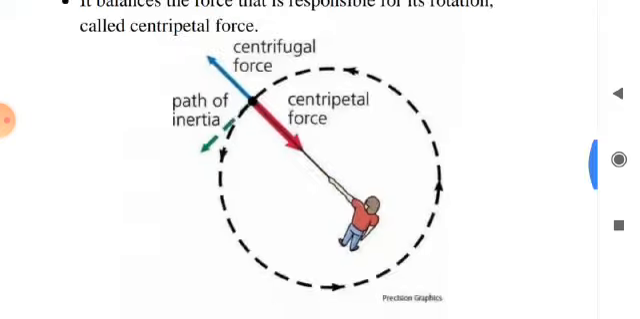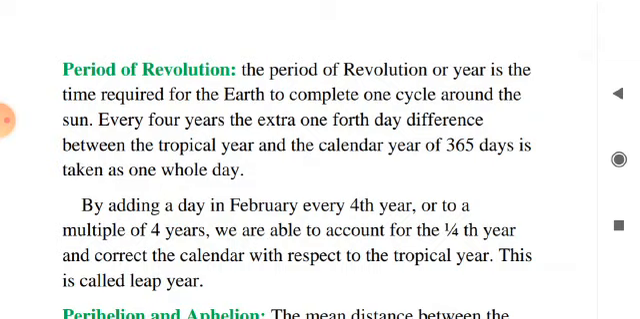Period of revolution. We all know the earth takes about 365 1/4 days to complete its orbit around the sun. But an ordinary year has 365 days. As a result, every 4 years, the extra 1/4 times 4, that is 1 day, is added as a leap year. That's why a leap year has 366 days, which comes once every 4 years.